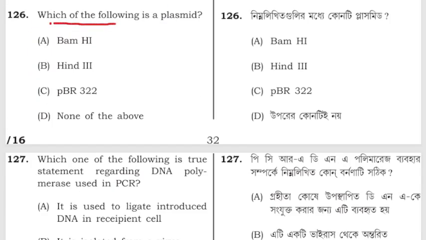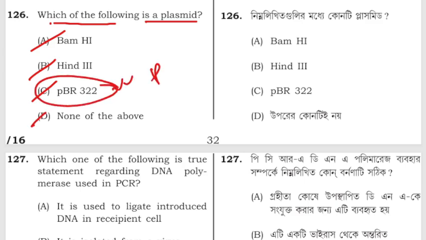Which of the following is a plasmid? BamHI, HindIII, pBR322, or D, none of the above? pBR322 is a plasmid.